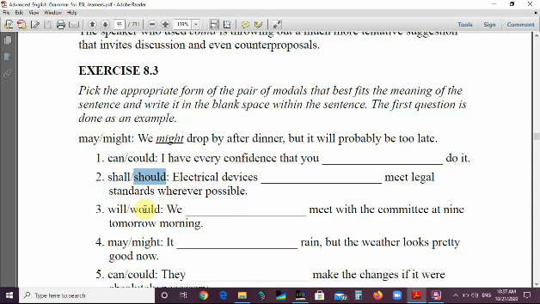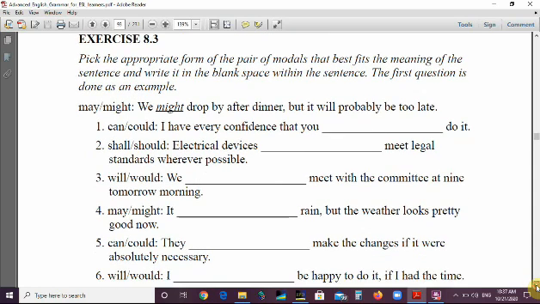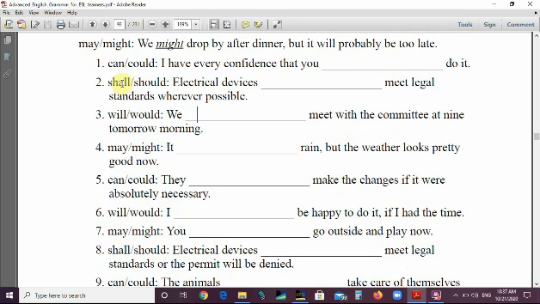Number 3, we have will and would. We will meet with the committee at 9 tomorrow morning, so the speaker is sure, we use will. Number 4, may or might. It rained, but the weather looks pretty good, so the speaker is not sure because the weather looks pretty good. This is why we use the past form of may, which is might. So the answer here is might.